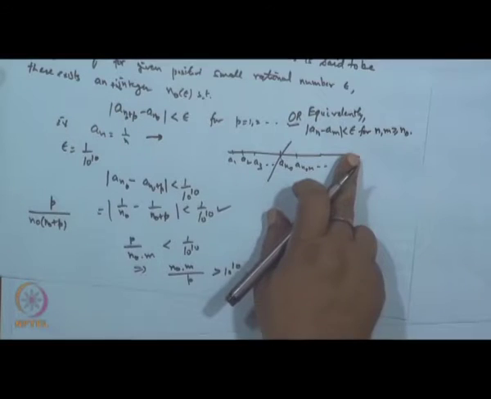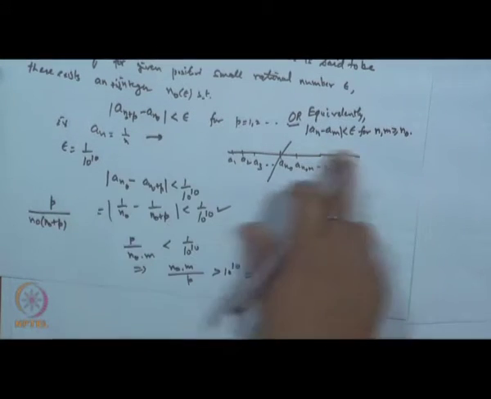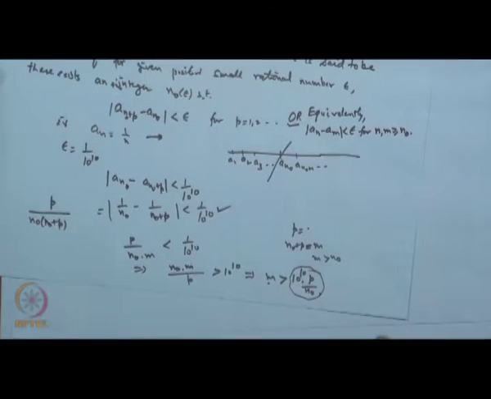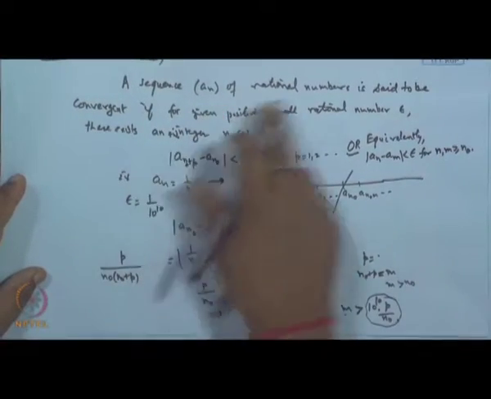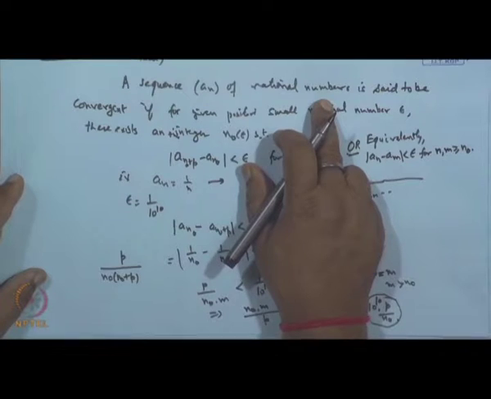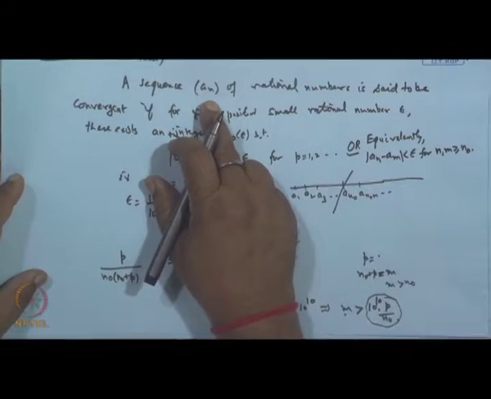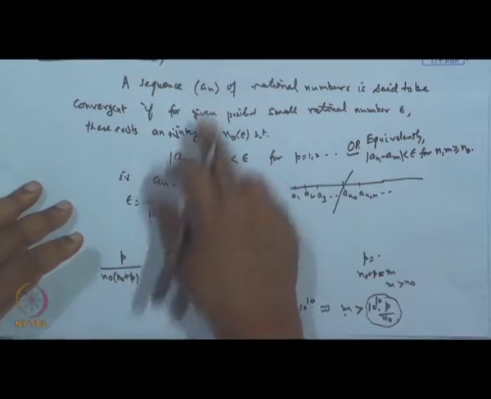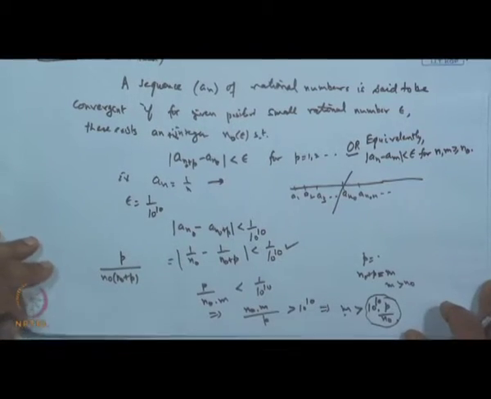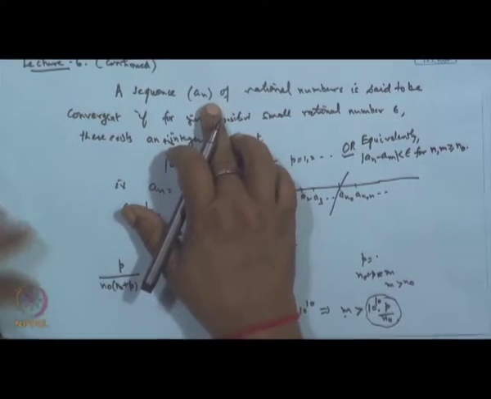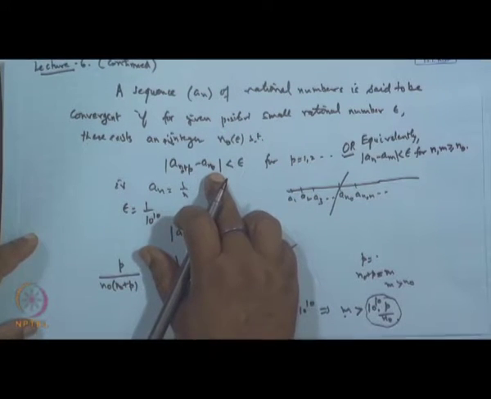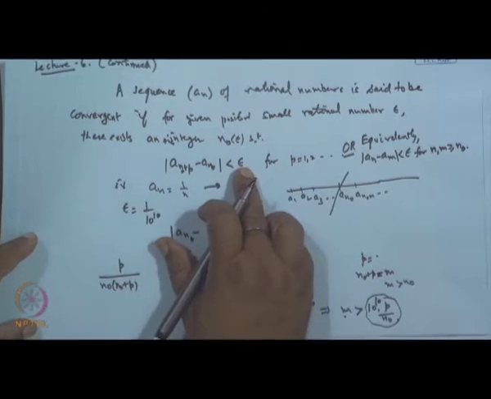Both are equivalent. So, either we can use this or we can use that one. So, that was the first. Then we have already seen that if a sequence is a convergent sequence of rational numbers, then it must be a bounded sequence, and the terms of this sequence, a n plus p, can lie between a n naught minus epsilon and a n naught plus epsilon.